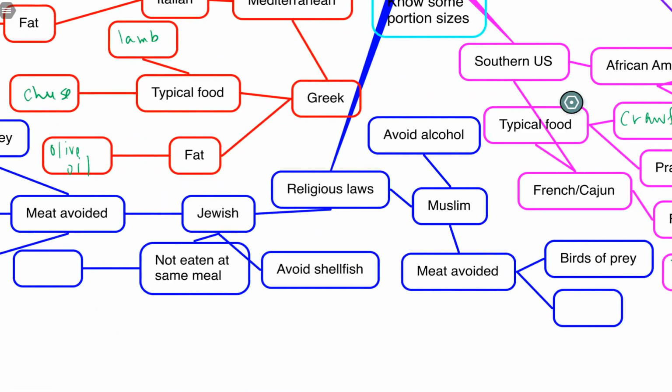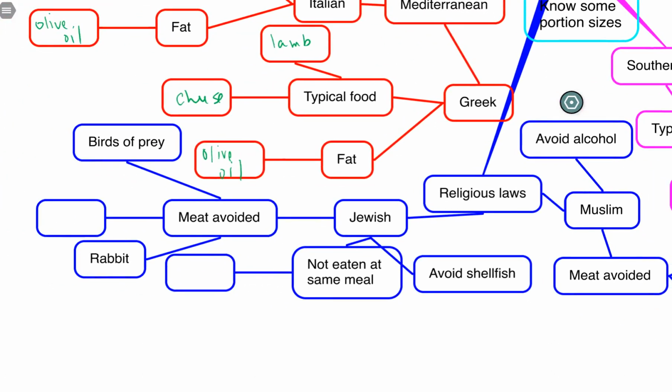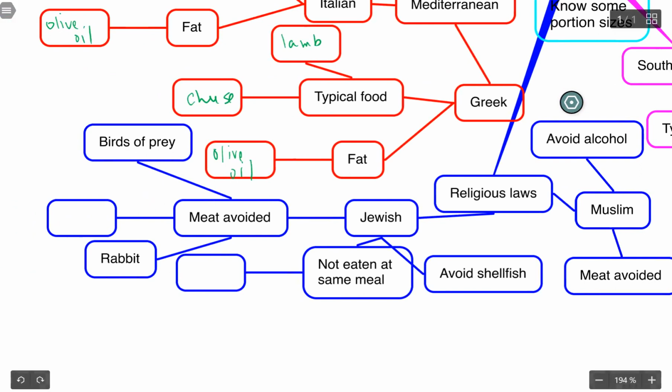And then down here underneath, religious laws. A few things to go along with them. We have Muslim and Jewish religious laws. We have meats to be avoided: birds of prey, rabbit, and pork. And then not eaten at the same meal, it's going to be meat and milk.